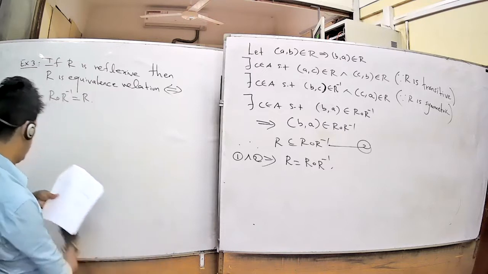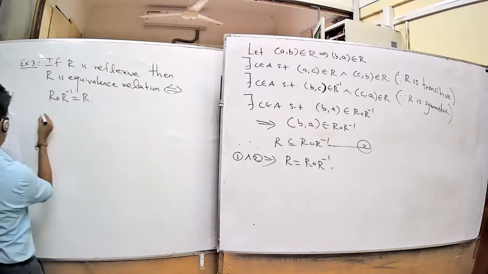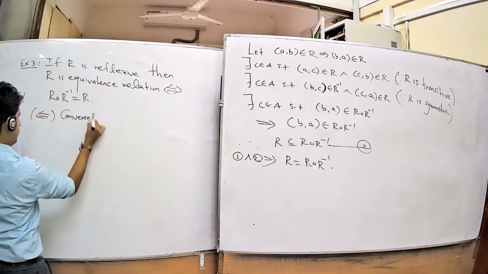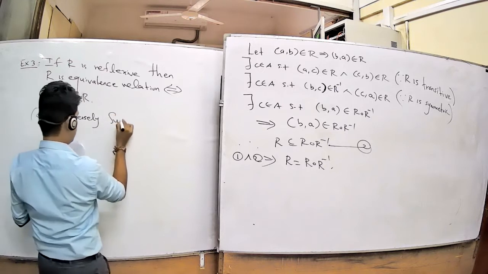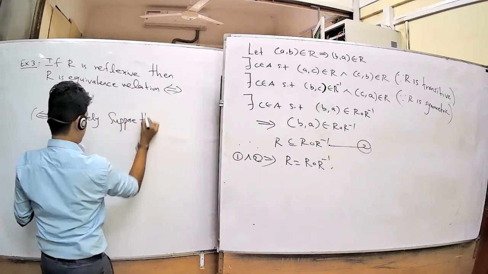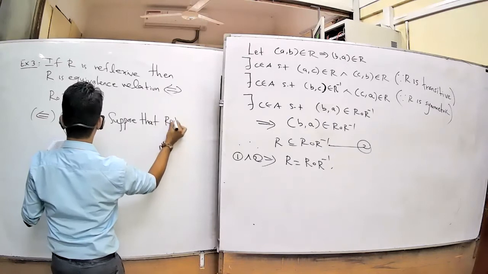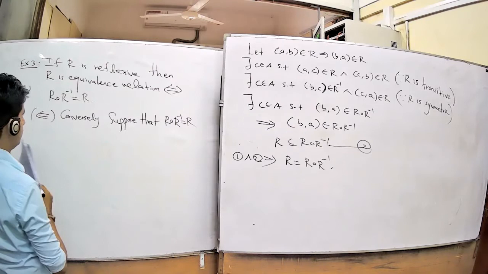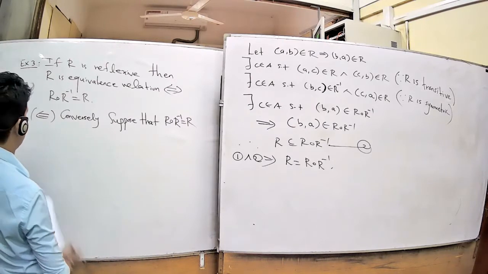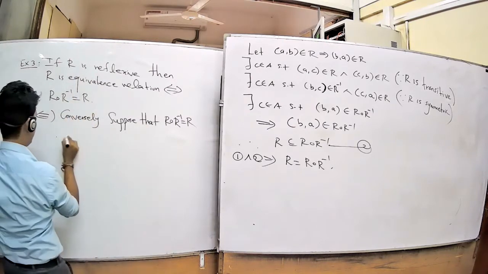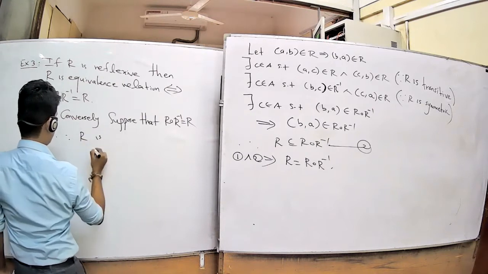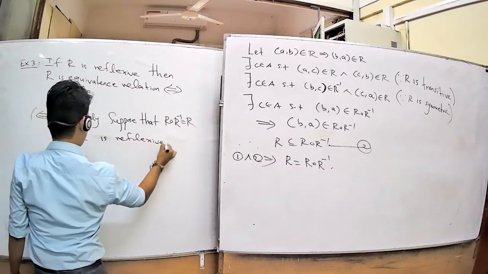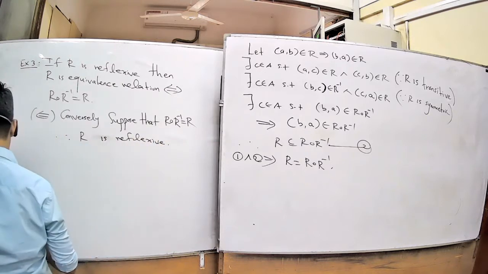For the converse part, conversely suppose that R composition R inverse equals R. Now you want to show that R is an equivalence relation, therefore R is reflexive, symmetric and transitive. Reflexive was already given, therefore R is reflexive. Now the remaining part: you want to show that R is symmetric and R is transitive.